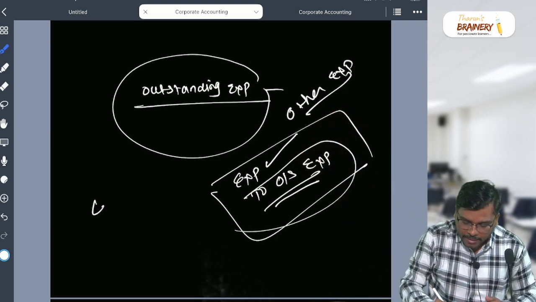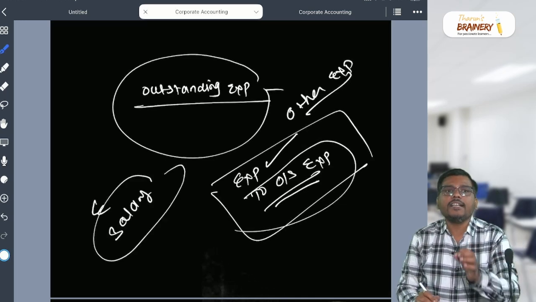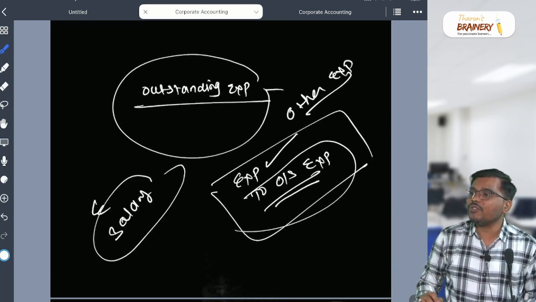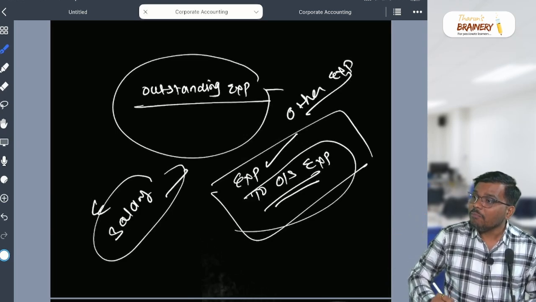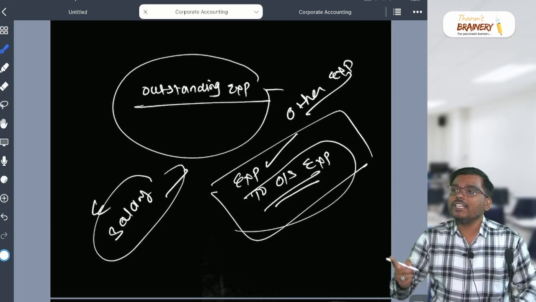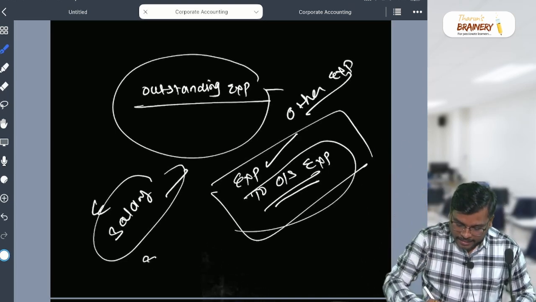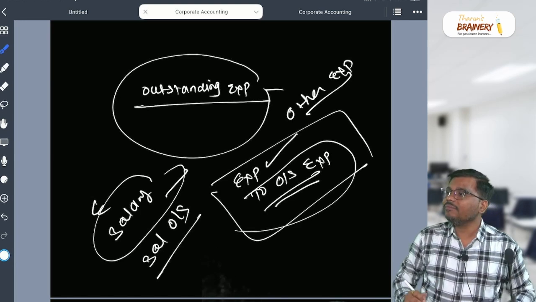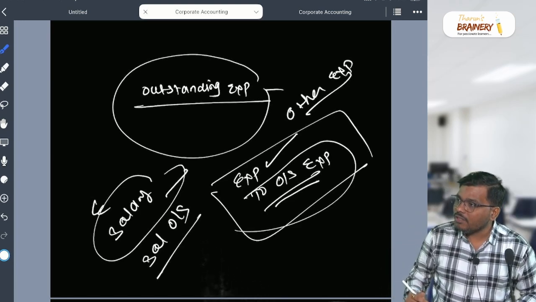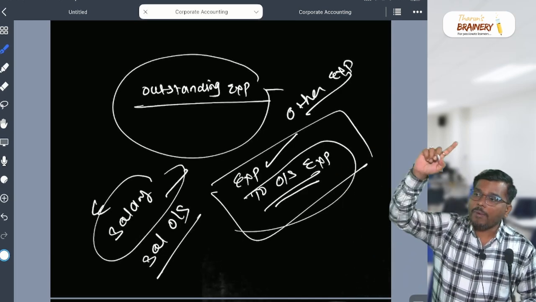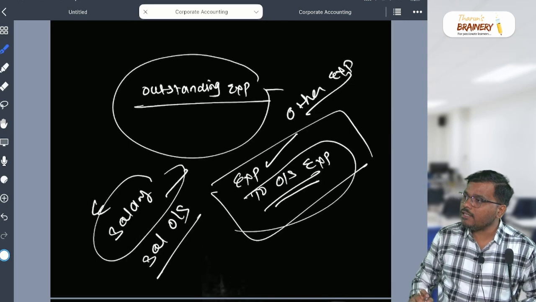Suppose I write here expenses, let's say salary. If salary is in the TB, where will it come, my dear student? One place only. Salary will go to where? By nature it is an expense, so it will go to employee benefit expenses. But if I say salary outstanding, by nature it is a liability. Are you getting my point? So where will it go, sir? Balance sheet.